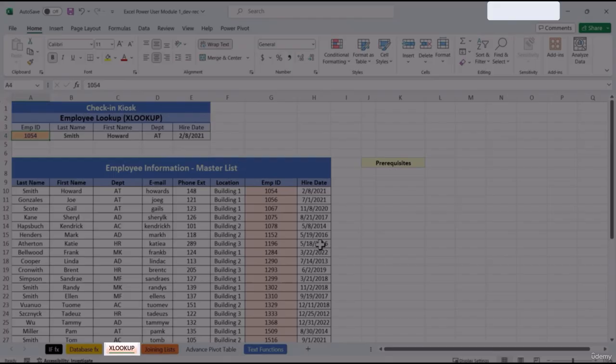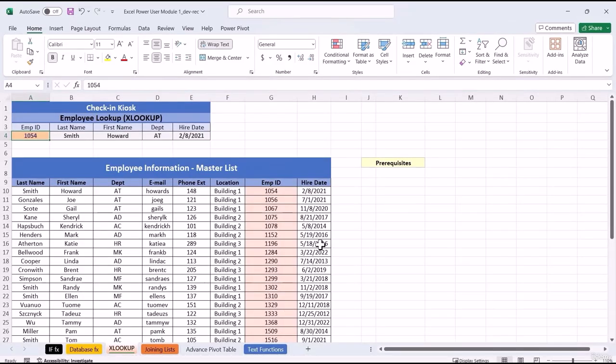Let's head over to our XLOOKUP worksheet tab. Now, XLOOKUP is a really nice function. Basically, it allows us to do several things. One of the things it allows us to do is to return a value from a database or return different parts of a record from a database. Let's see how this works.